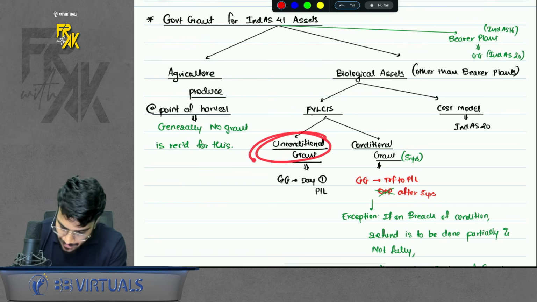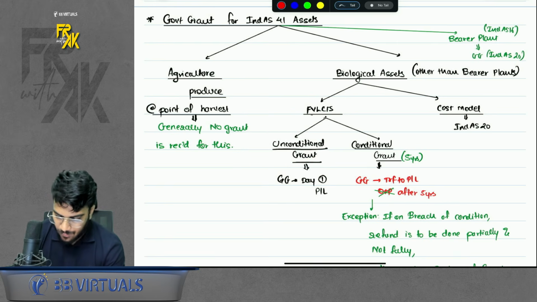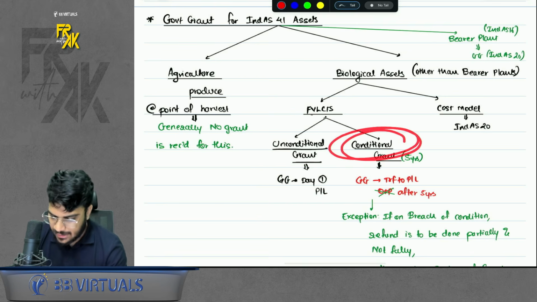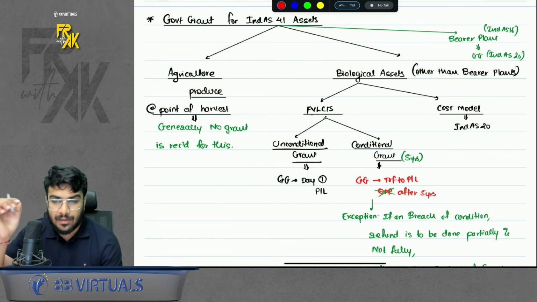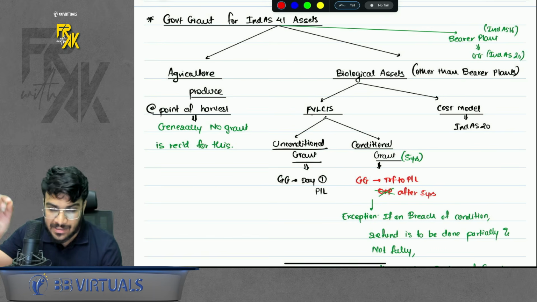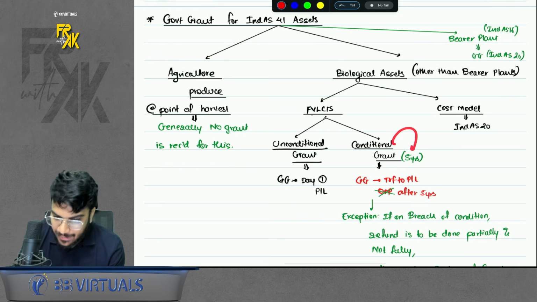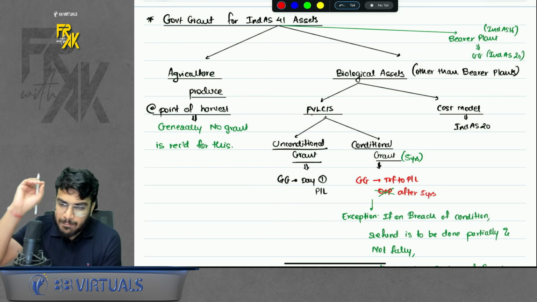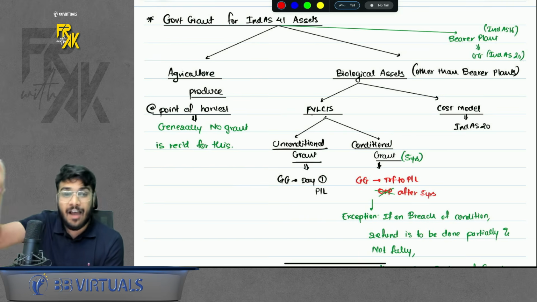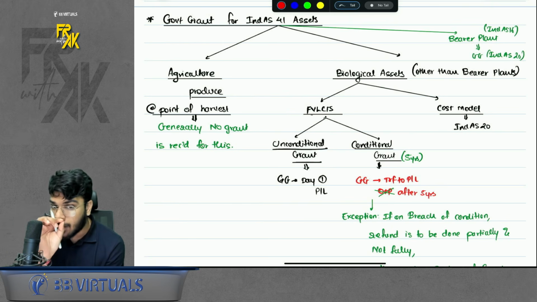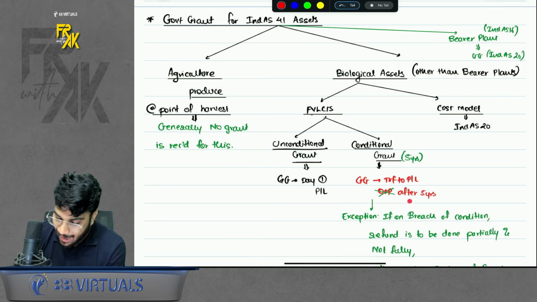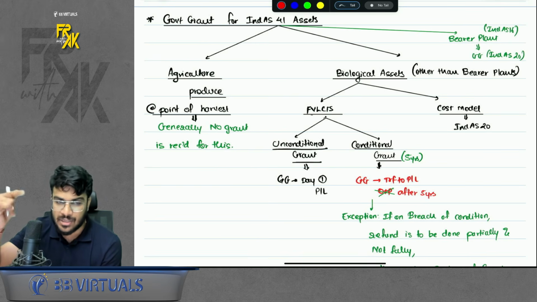If that grant is unconditional, you will transfer the full grant in profit and loss on day one. But if the grant is conditional, you will book the grant directly after the conditions are met. That is, for example, if you had the condition of 5 years, you will book the grant in profit and loss directly after 5 years. Do not book it over the period of 5 years. You will book it after 5 years, that is, after the conditions are met.